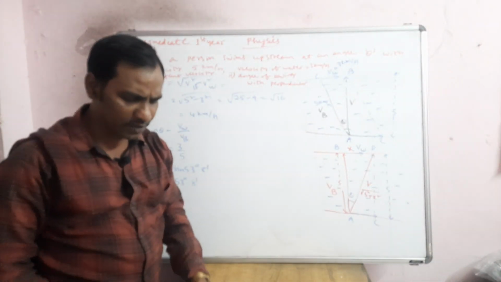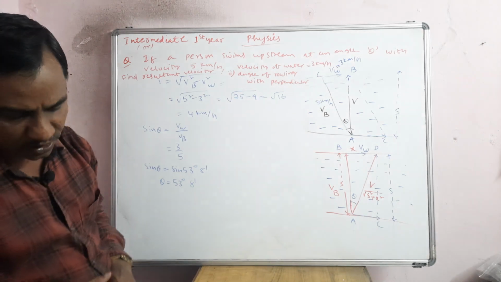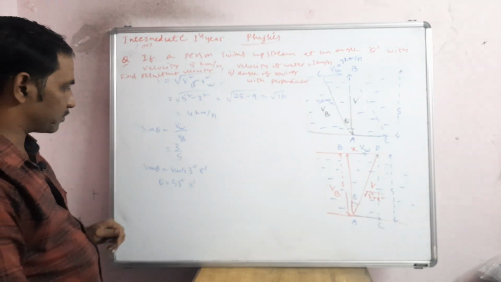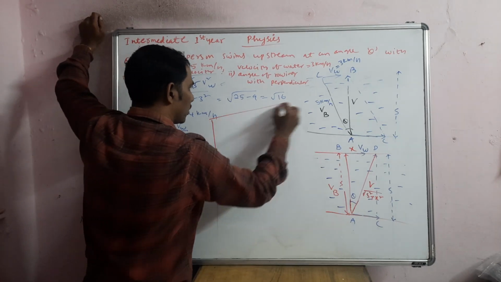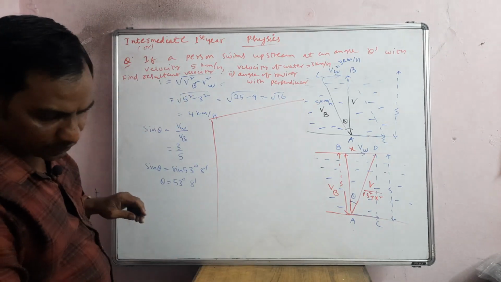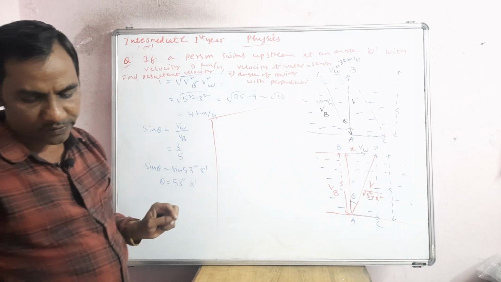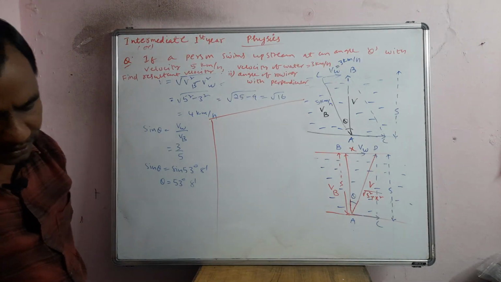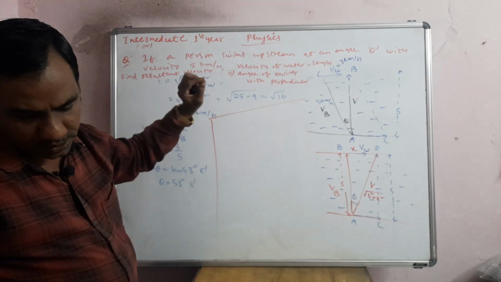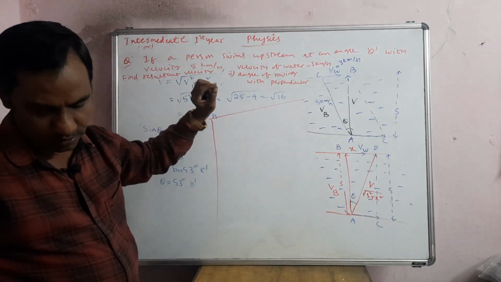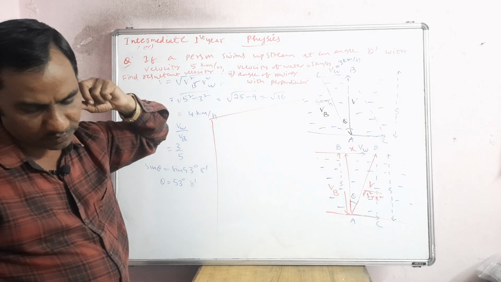You can copy this, and I will explain one more thing. For example, another question I will explain. For example, here, if a question is asked like this: a person rows a boat in water with a speed of 4 meters per second. Water in the river is flowing with, for example, you can take 2 or 3, whatever it is.